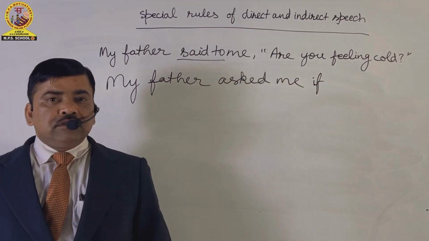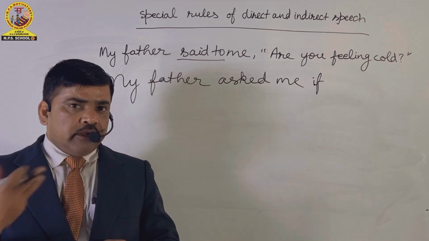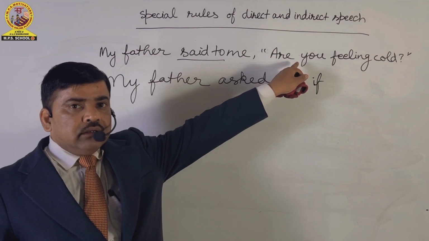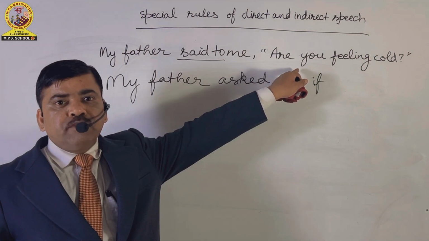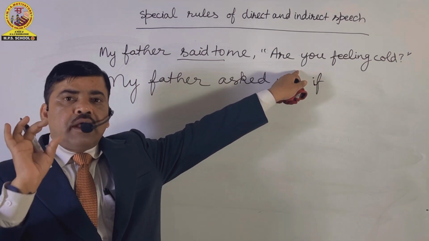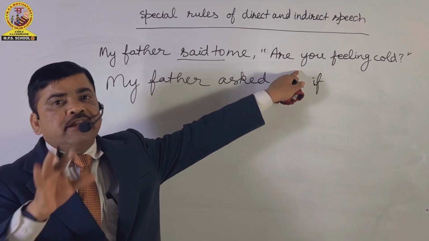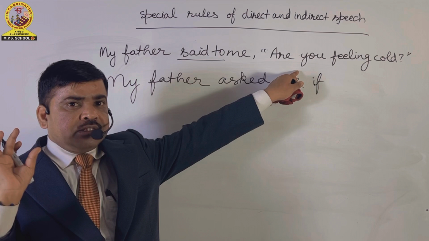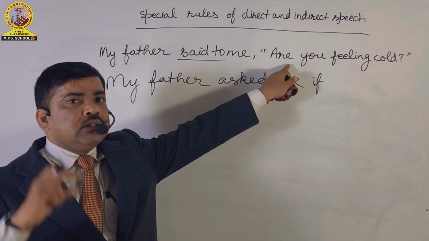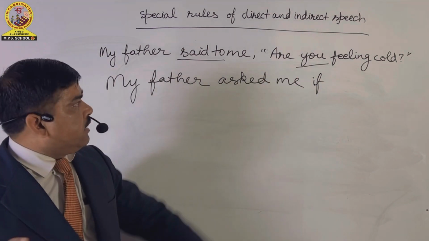Thereafter, the third instruction is that I have not written, but I would like to discuss with you. The third instruction is that the interrogative form of the sentence will be changed into assertive form. Okay, it is the third instruction that I have not taught you, that I have not discussed with you by writing on the board, but you will just notice it, that the interrogative form of the sentence will be changed into the assertive form of the sentence. Other things will take place in the same way.